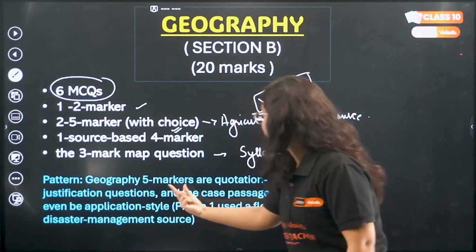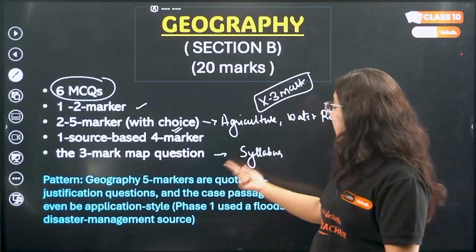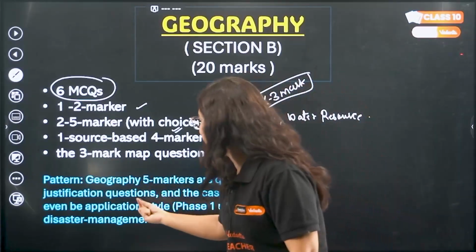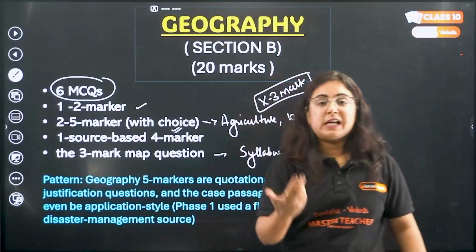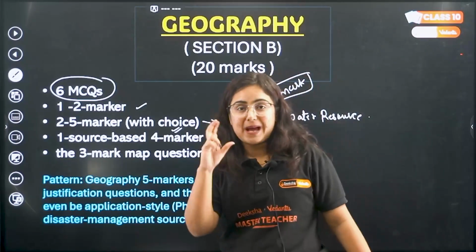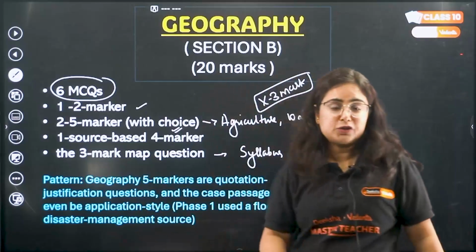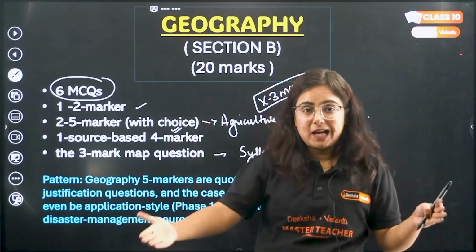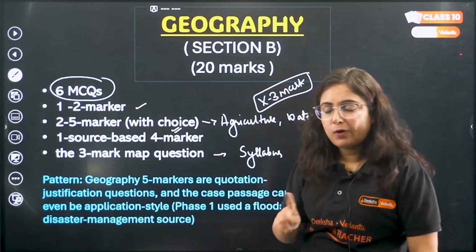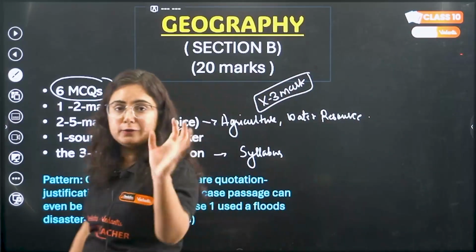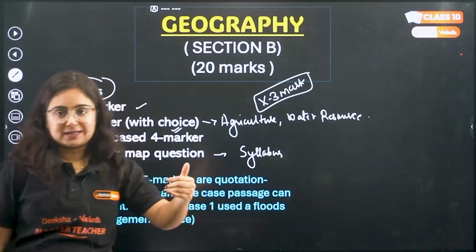For geography, 5 markers are quotational, justification type of questions, and the case passage can even be application style. There was an application style passage in the previous year question paper related to disaster management, and they were asking for your answers from your point of view. Getting my point? So it was not certainly from the source based only, it was application based.